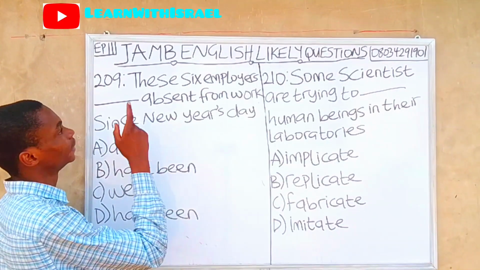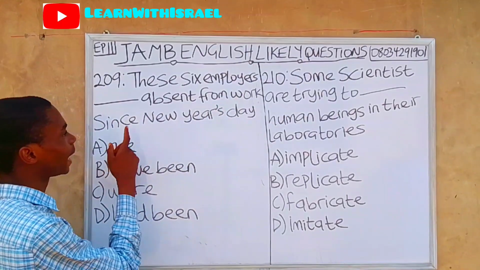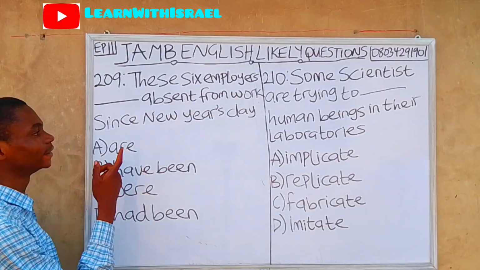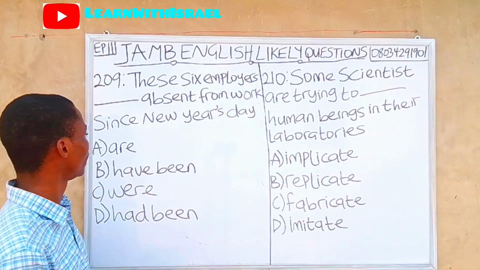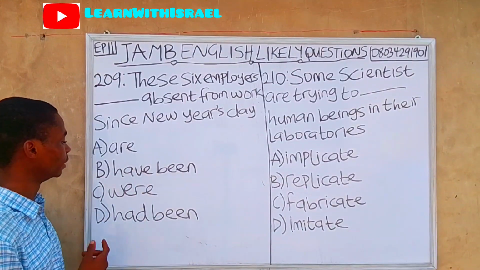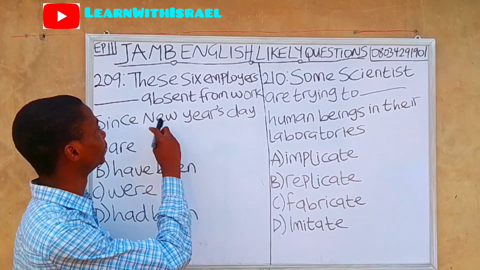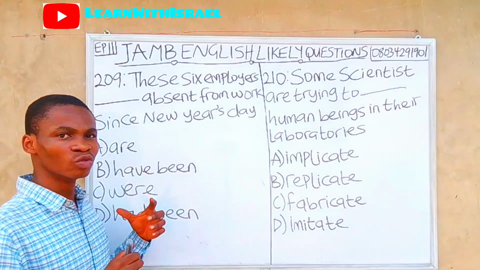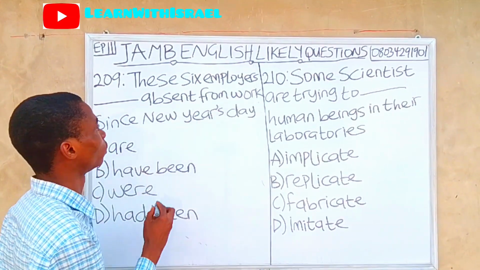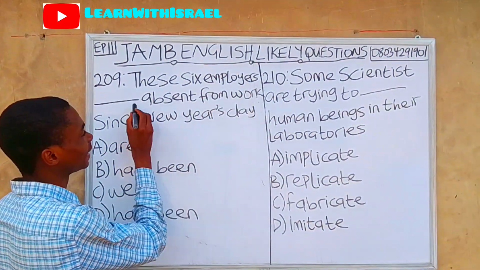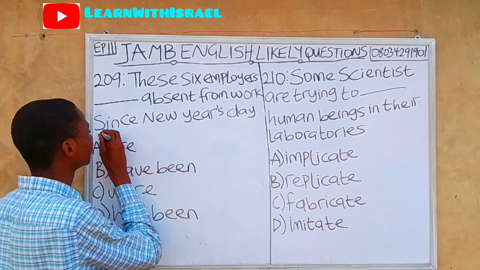Question 209. These 6 employees dash absent from work since New Year's Day. A, are. B, have been. C, were. D, had been. Before we fit in the options, we need to read meaning into the question. These 6 employees dash absent from work since.